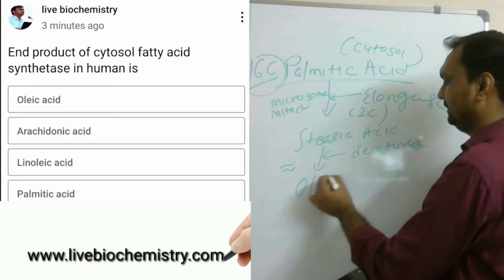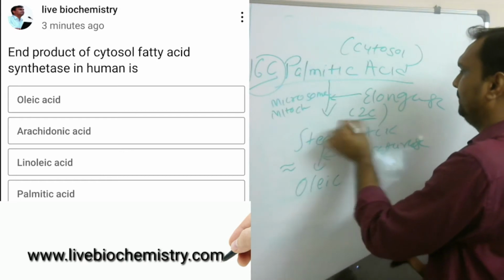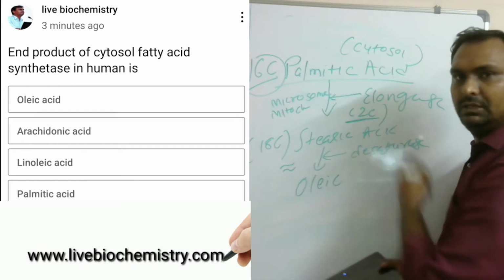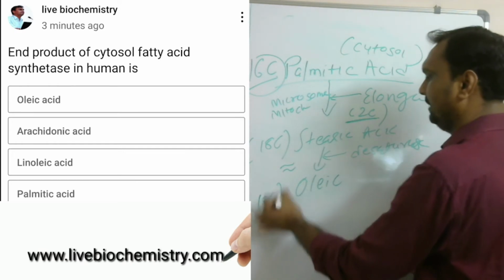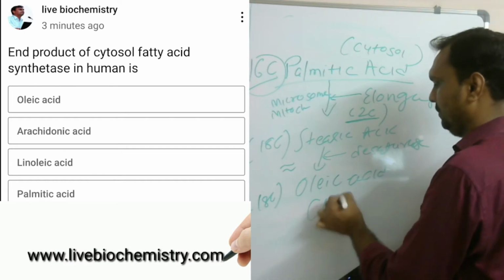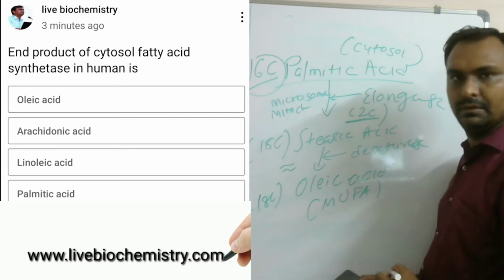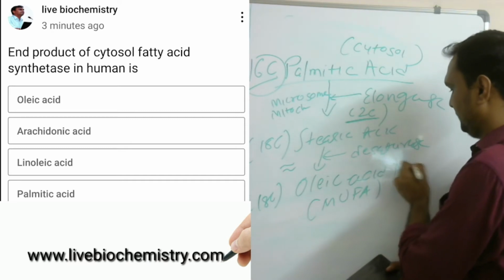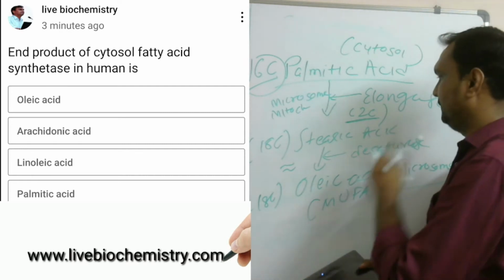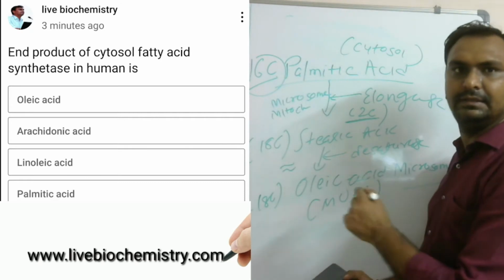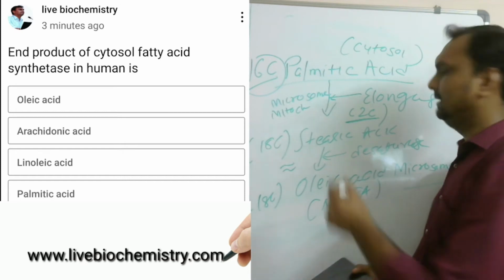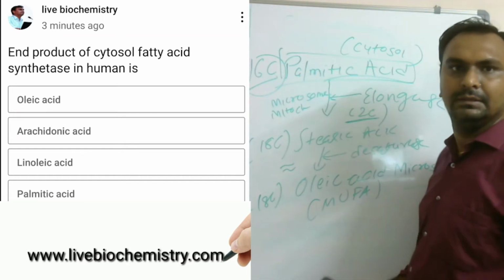So by addition of 2 carbons to palmitic acid, 18-carbon stearic acid is formed, and with introduction of a double bond it forms the 18-carbon oleic acid, a monounsaturated fatty acid. This reaction takes place in the microsomes. So the end product of cytosolic fatty acid synthesis, the answer should be D,